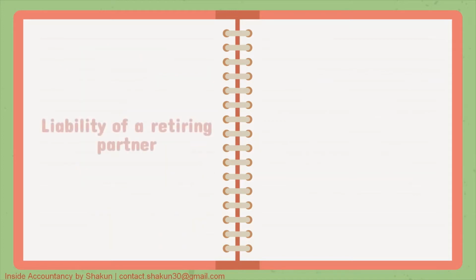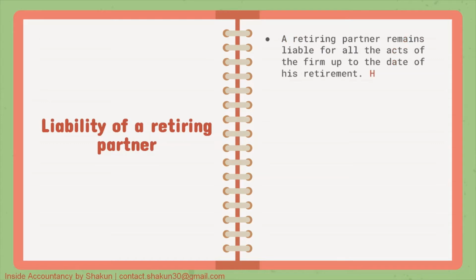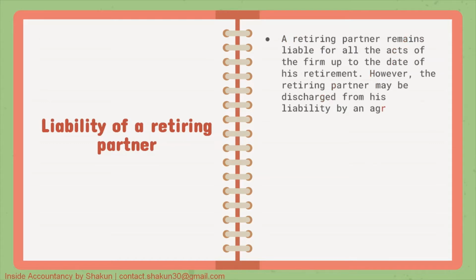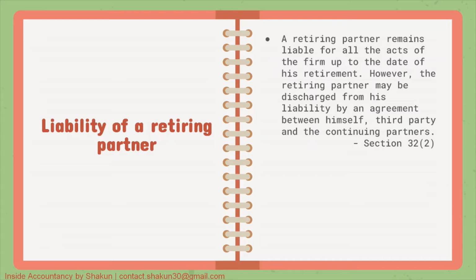Moving on. What are the liabilities of a retiring partner? According to section 32, subsection 2, a retiring partner remains liable for all the acts of the firm up to the date of his retirement. So till the time he does not retire, he will be liable for all the acts of the firm. However, a retiring partner may be discharged from his liability by an agreement between himself, the third party, and the continuing partners. So this can be done only when there is an agreement between him, the third party, and the continuing partners. Otherwise, he will remain liable for all the acts of the firm.